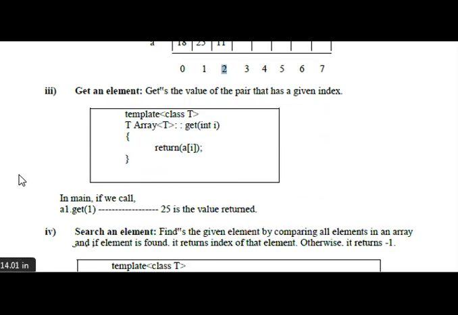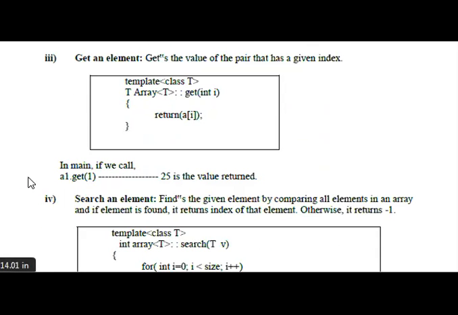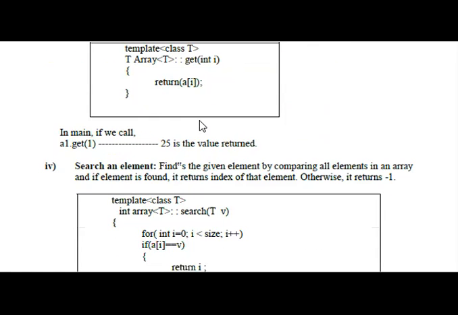The next one is get an element. Once we put the element into the memory, after that we can get the element, which means the operation will be performed.